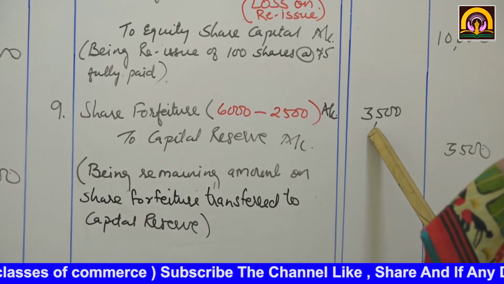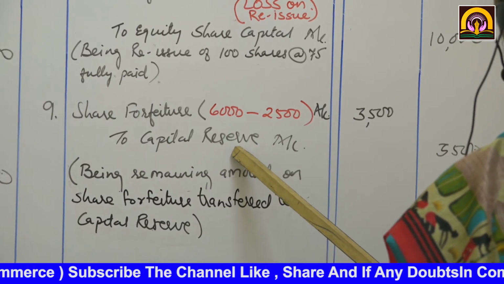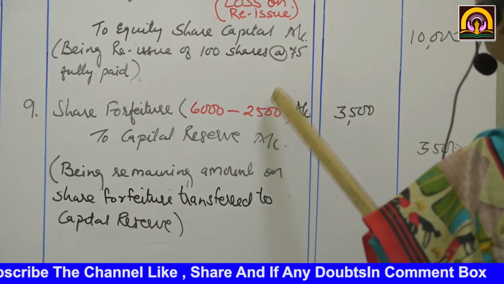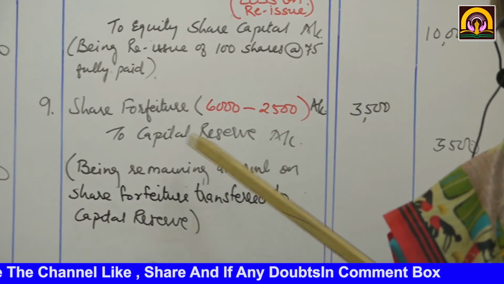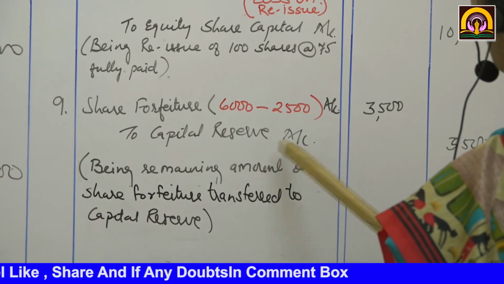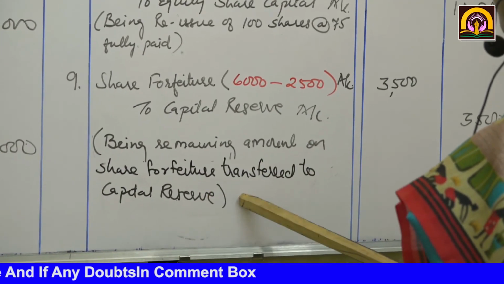The remaining is 3,500, which will be transferred to capital reserve. Now this is the accumulated surplus reserve with the company. So here the narration is: being remaining amount on forfeiture transferred to capital reserve.